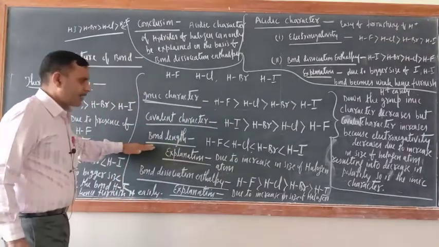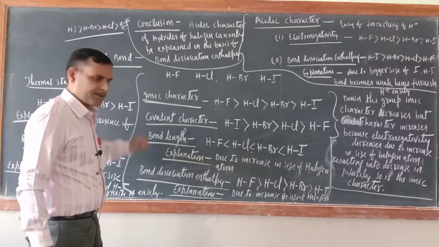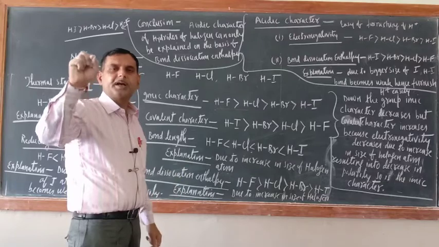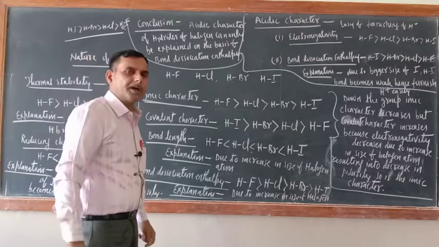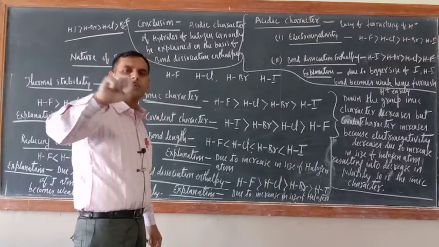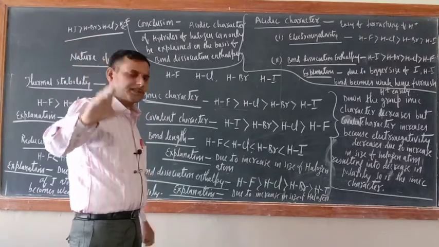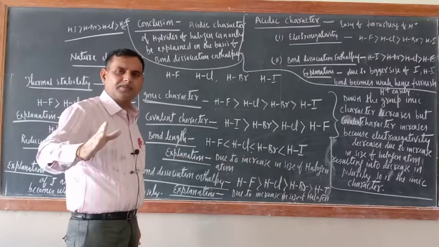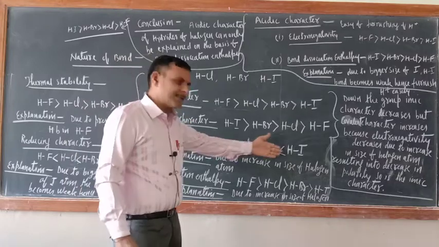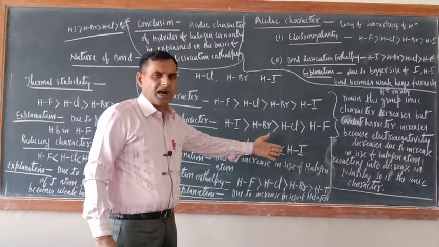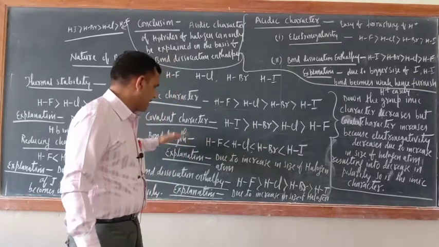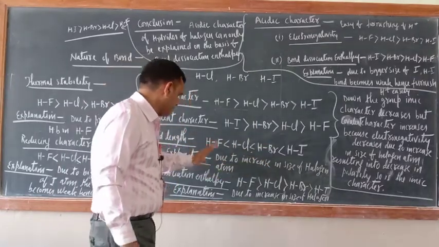Now next one is bond length. You know the meaning: the internuclear distance between two bonded atoms. So as the size of halogen atom increases, the internuclear distance between two bonded atoms increases. Actually bond length is half of the internuclear distance between two bonded atoms. So as the size increases, iodine is the halogen which is having the highest size. So this is the bond length order. Explanation: due to increase in the size of halogen atom.